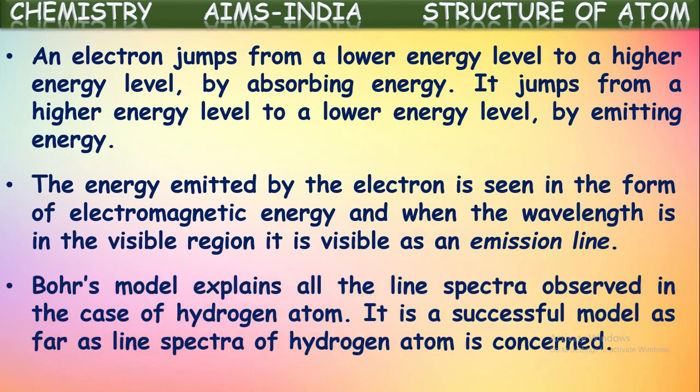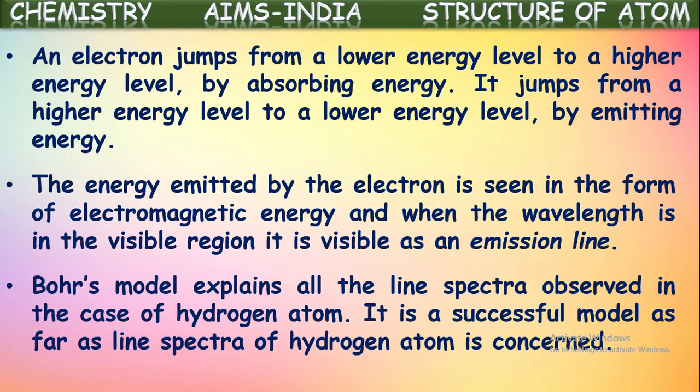Bohr's model explains all the line spectra observed in the case of the hydrogen atom. Yes, he studied the spectral lines obtained when energy is passed on to hydrogen atoms. What happens when energy is passed on to hydrogen atoms? The electrons in the outer shells of these hydrogens gain energy. Just now we said when electrons gain energy, they jump to higher orbits.